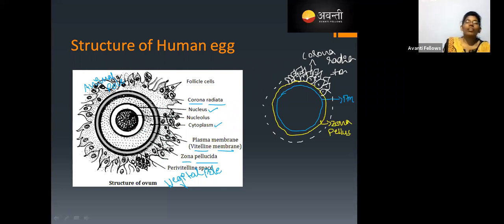So if that is at the center, it has to move again so far. That is why this is present slightly near to the plasma membrane. Then this will be easy. Site of nucleus, just near to the plasma membrane, Pranit. At which pole the nucleus is near, that is called animal pole. The opposite one is the vegetal pole. Okay, understood. For the easy fusion, the nucleus is present just near to the plasma membrane. That is the position of nucleus, that's it. Understood this structure of human egg?